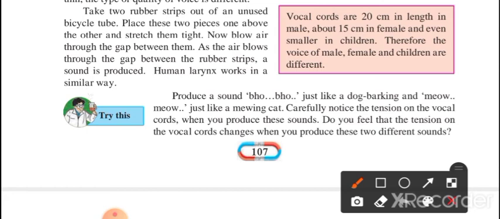So here we have one activity. Take two rubber strips of unused bicycle tube. Place these two pieces one above the other and stretch them tight. Now blow air through the gap between them. As the air blows through the gap between the rubber strips, sound is produced. Similarly, the human larynx works in a similar way.